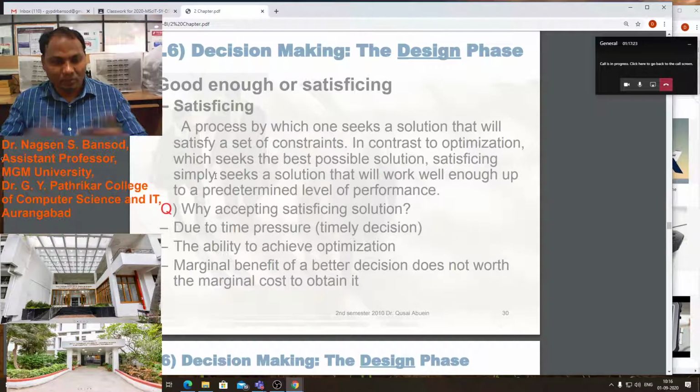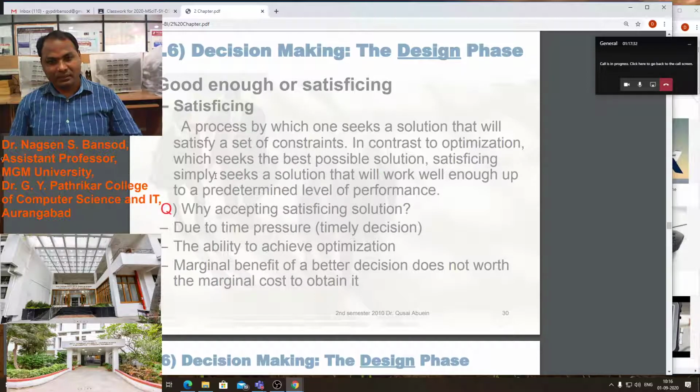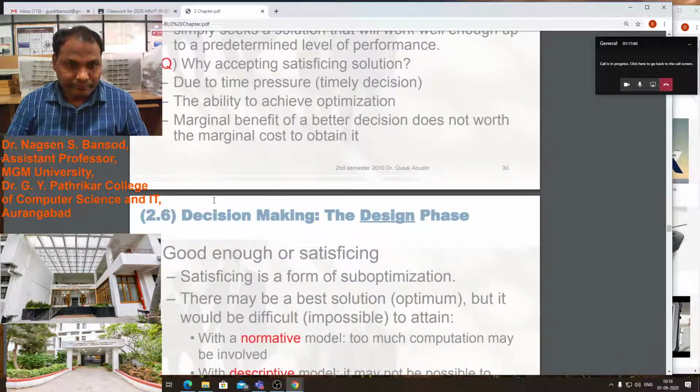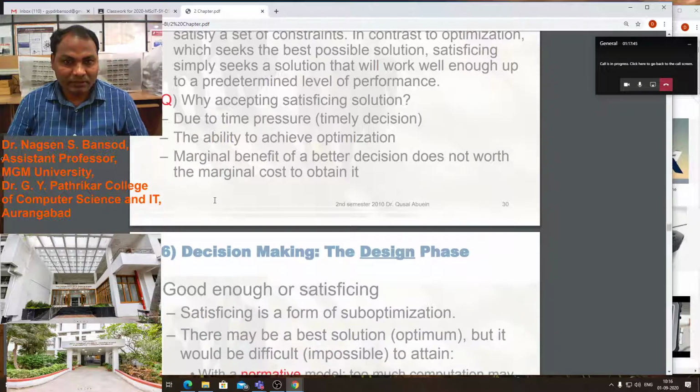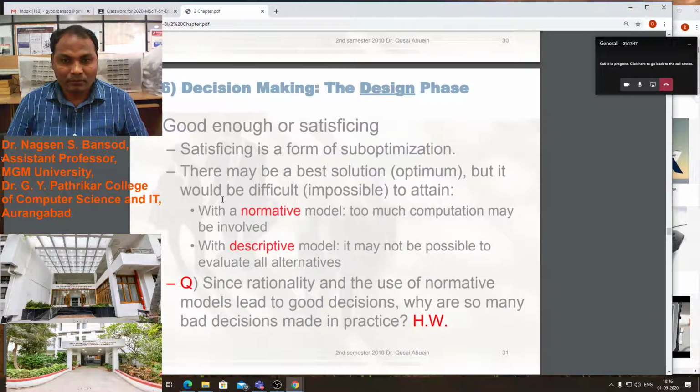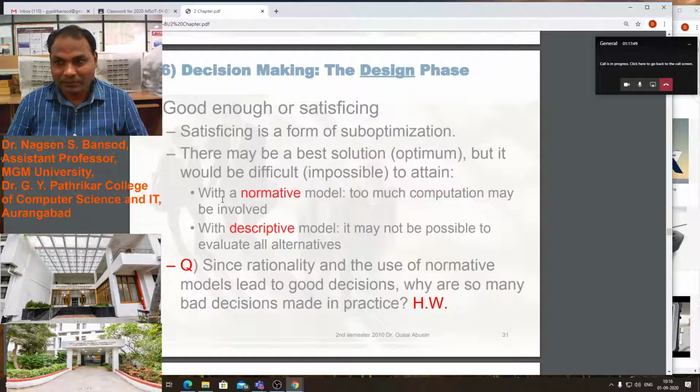If we add all these components, parameters and variables into the model, then it will work and we will get the predetermined level of performance. If you have any doubt about the good enough or satisfying design phase, you can ask me a question. Else we will see the next point.